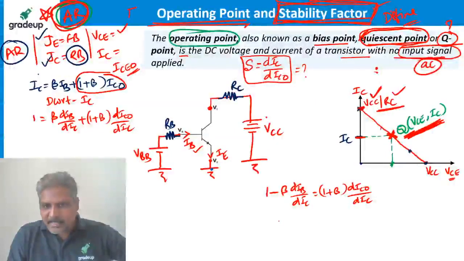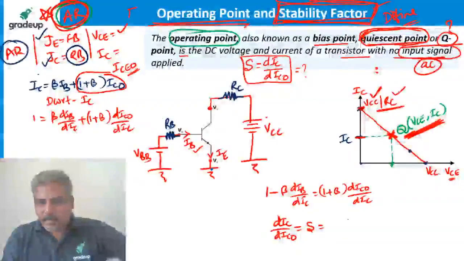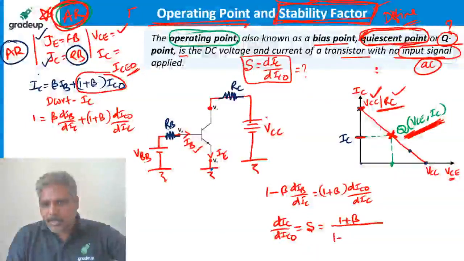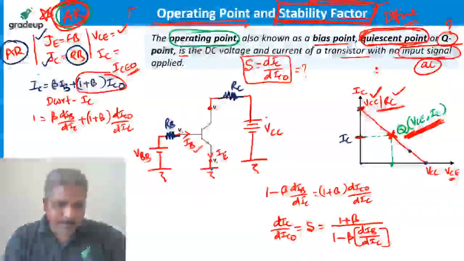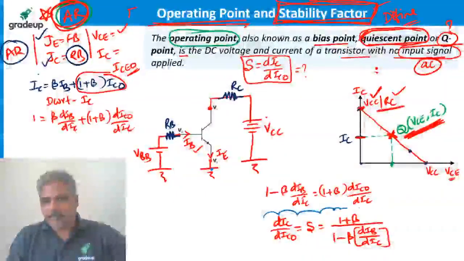If I rearrange this equation, dIC by dIC0, which is nothing but the stability factor, is equal to 1 plus beta upon 1 minus beta into dIB by dIC. This is the term called stability factor.